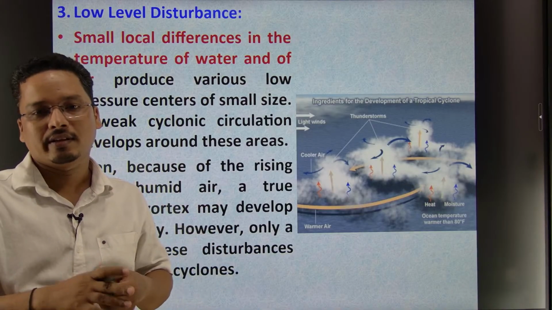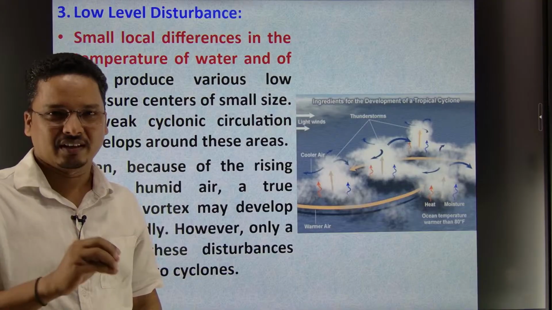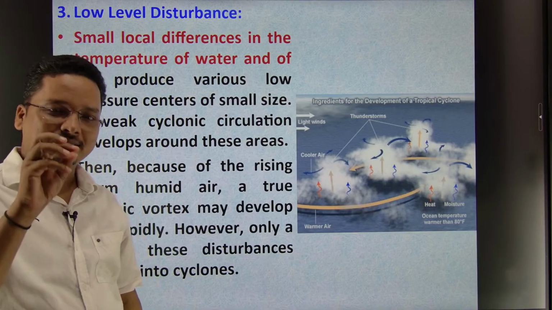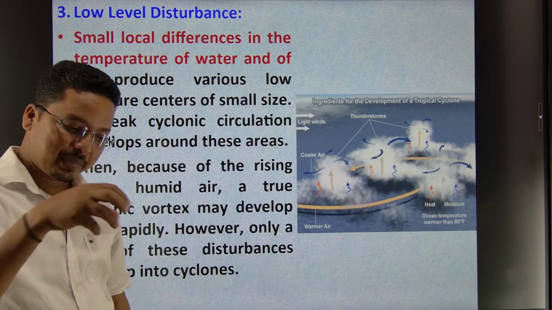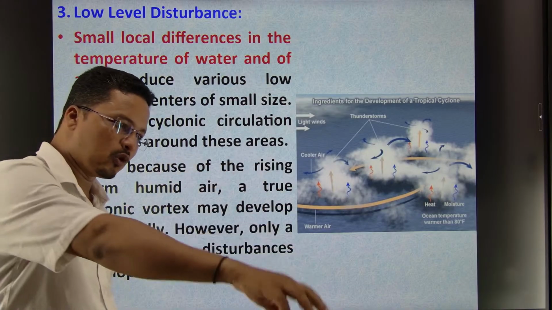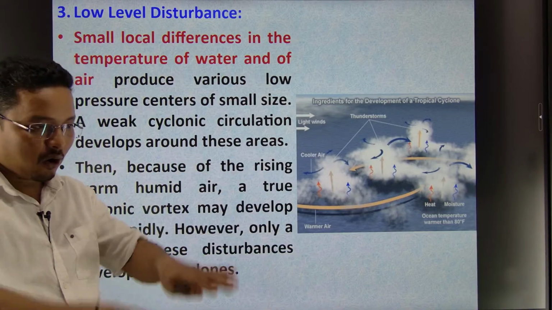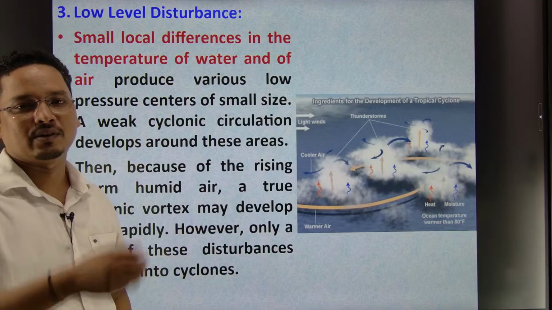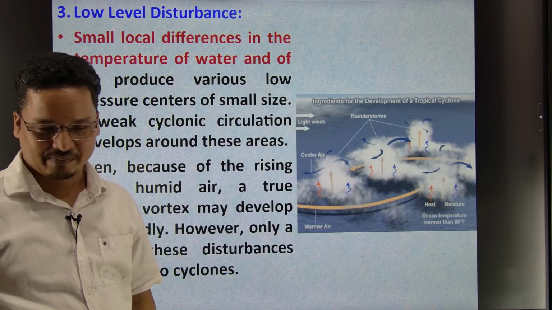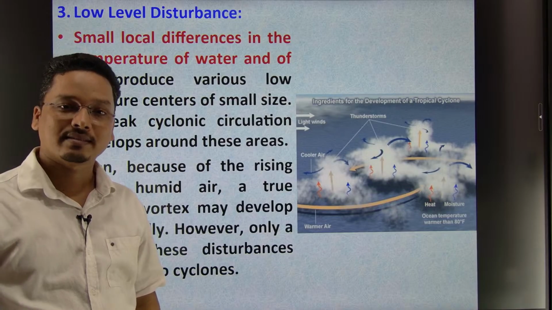It's a low pressure. It's a what? Low pressure, small low pressure, or I would say disturbance. This small disturbance, if I pick that khandiya bhuta and put it over the Bay of Bengal surface where all the conditions are satisfied, then that will develop into a tropical cyclone. That may develop into a tropical cyclone.